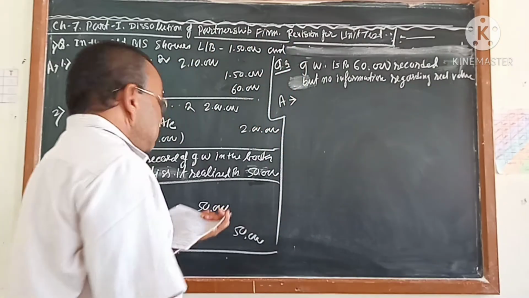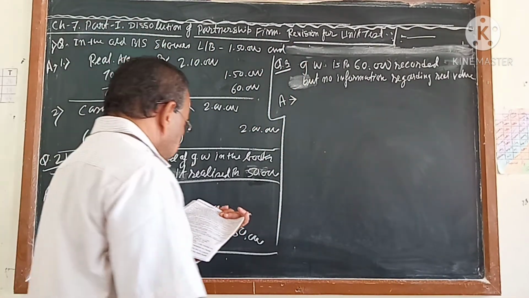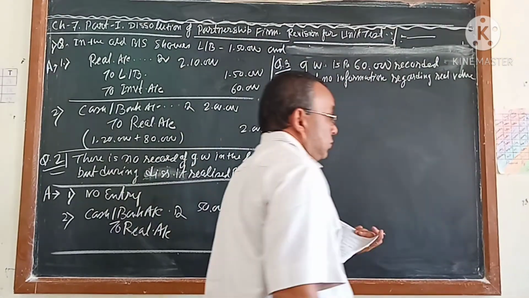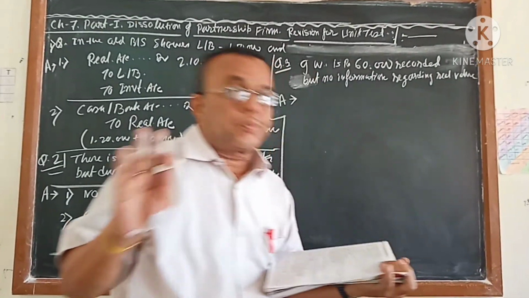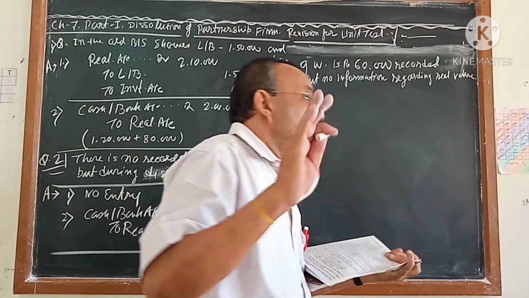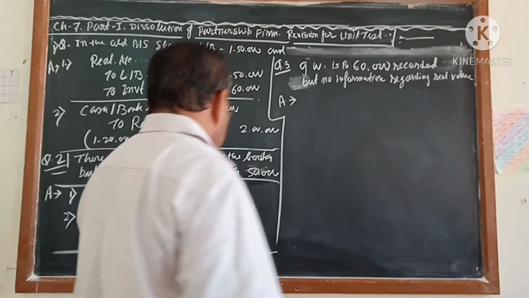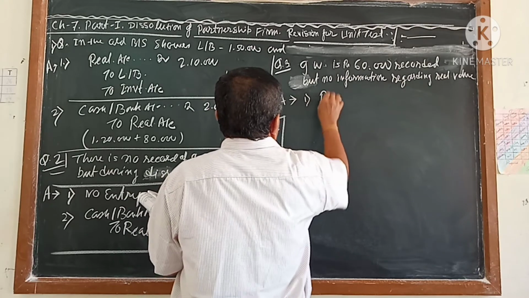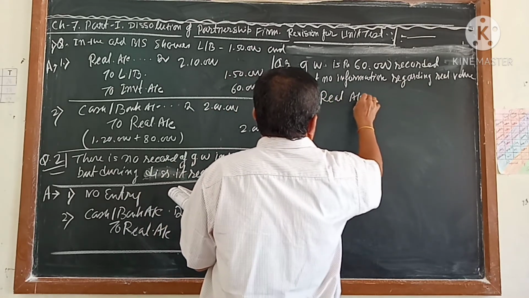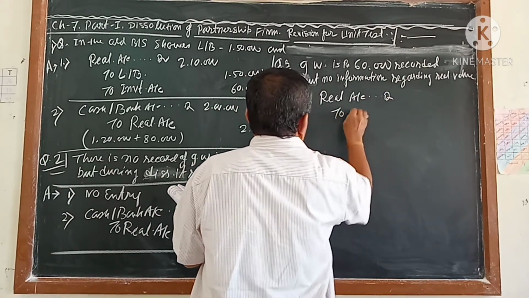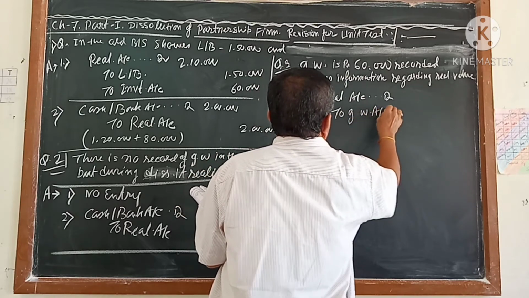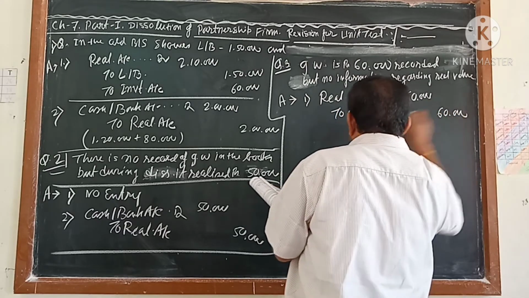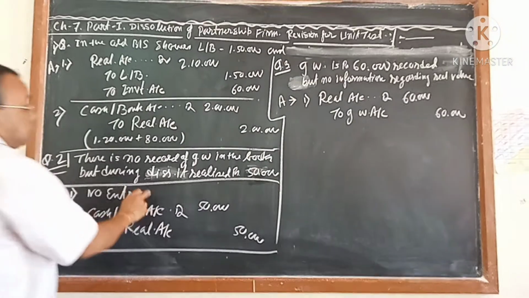Answer. What is given? Goodwill is of rupees 60,000 and there is no information regarding the realization value. So goodwill you are having in the balance sheet? Of course, you are having it in the balance sheet. And whenever you are having it in the balance sheet, first of all you have to pass the journal entry for transfer entry. That first entry will come: realization account debit to goodwill account, how much? 60,000. There the first entry is coming, but in the previous question the first entry was not coming.